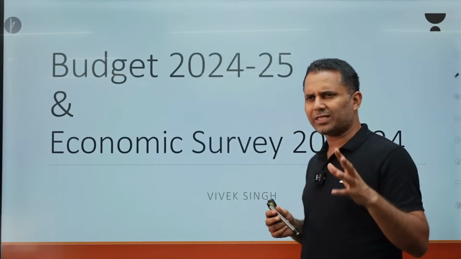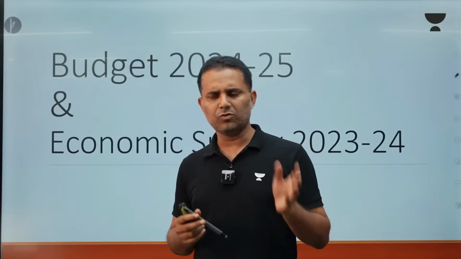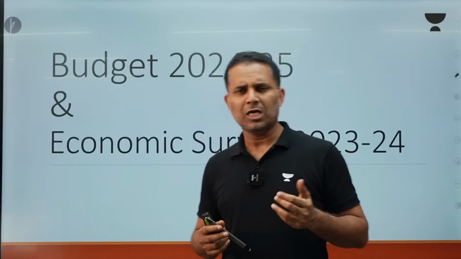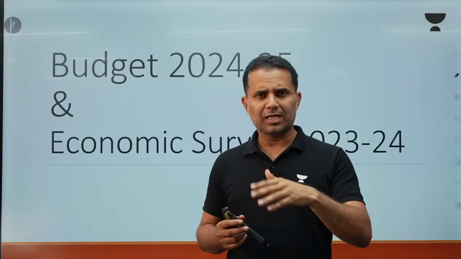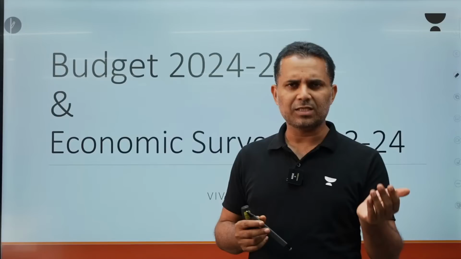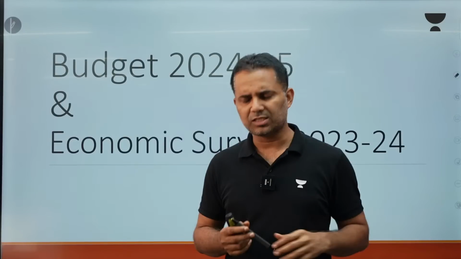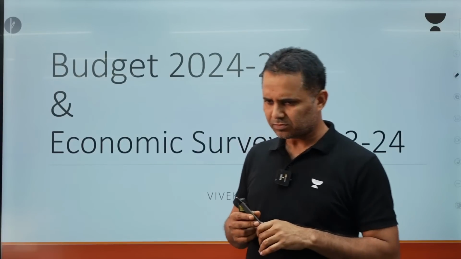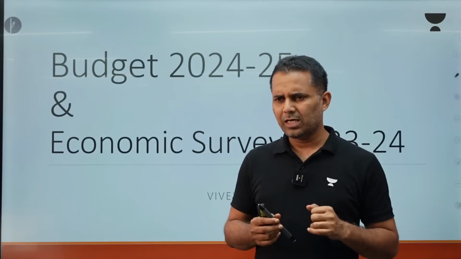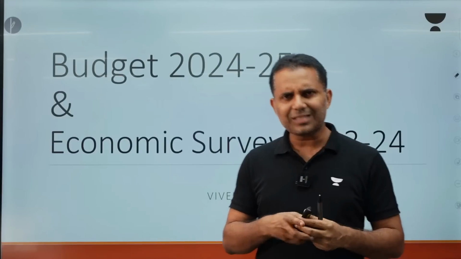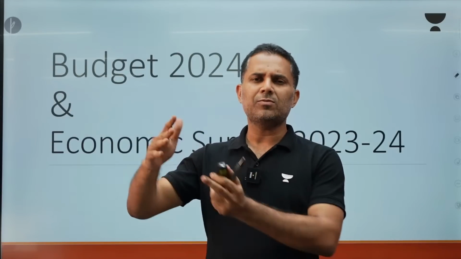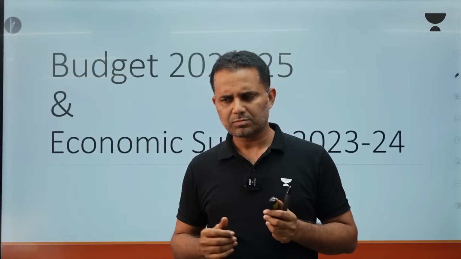So, basically the factors of production, the sectors that you know: government, private, household. That has really helped in bringing the economy out of recession, and now post COVID we are growing at a plus 7% rate for the last 3 consecutive years. So, more than 7% growth rate for the last 3 years. Now, once the government has done all these things post COVID, the government is expecting that the private sector should take the lead in keeping this growth momentum forward in the short to medium term, right.